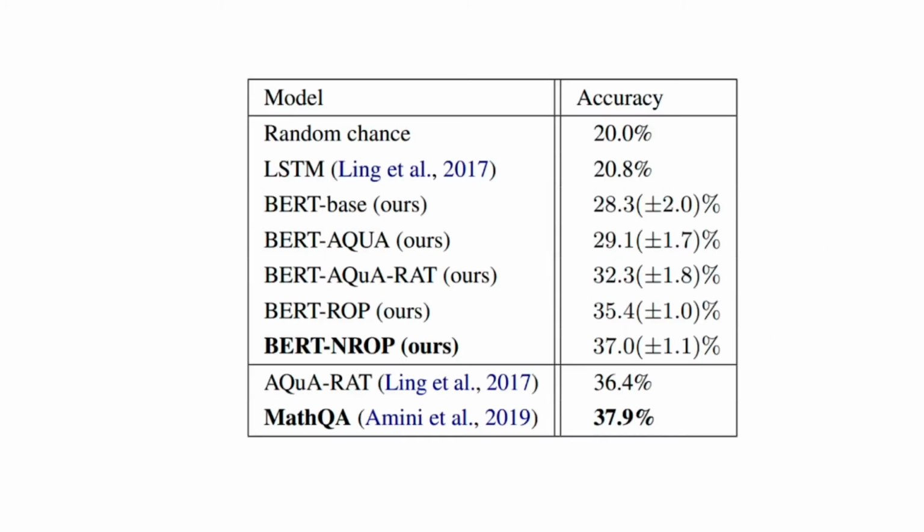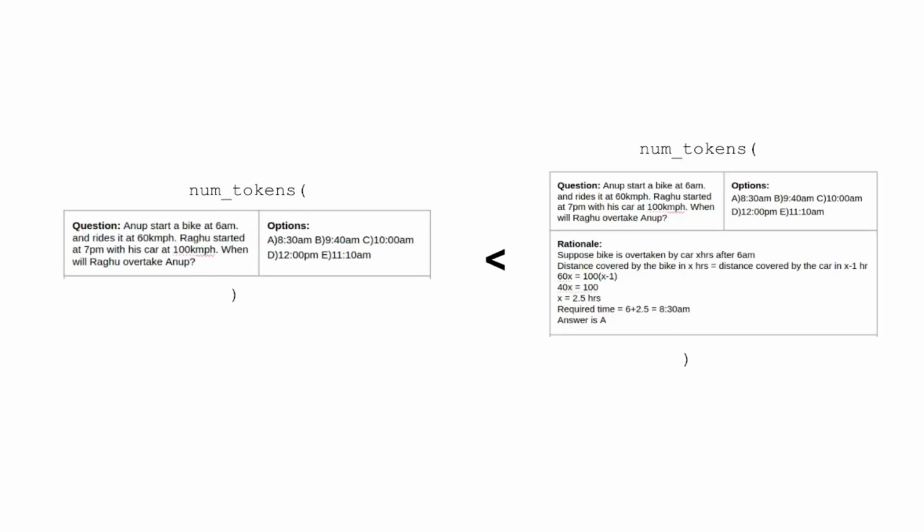BERT with additional NROP training achieves state-of-the-art results across the models with low inductive biases, and even on par with more tailored models. The results also show that both our hypotheses hold. Rationals improved the results, and NROP improved it even further. However, one could argue that BERT AQuA-RAT with training on rationals was better than BERT AQuA simply because the model had access to more data.